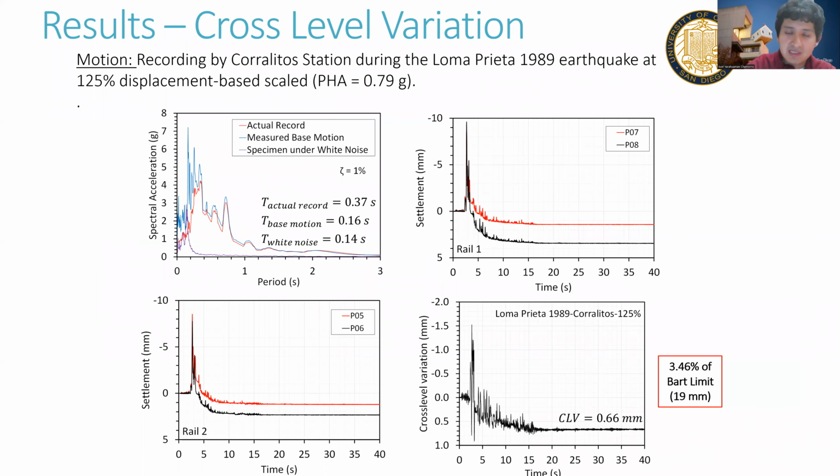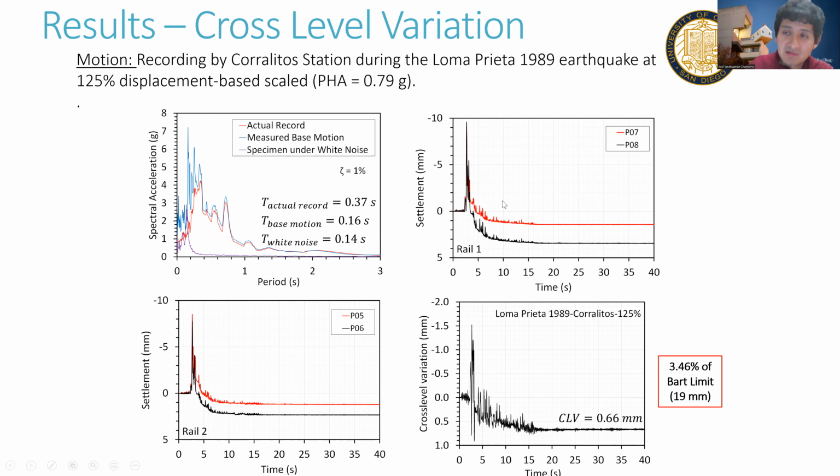The specimen was excited with the Loma Prieta earthquake motion recorded by Corralitos station scaled to 125%. It shows that the specimen has a fundamental period very close to the fundamental period of the motion, which we believe represents that it is almost a resonance.